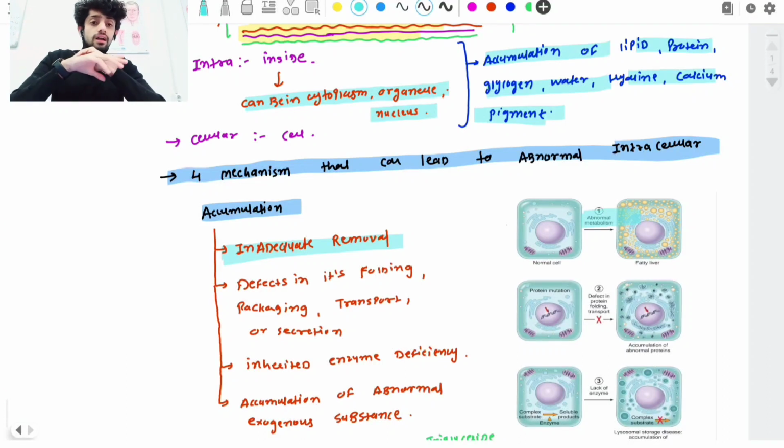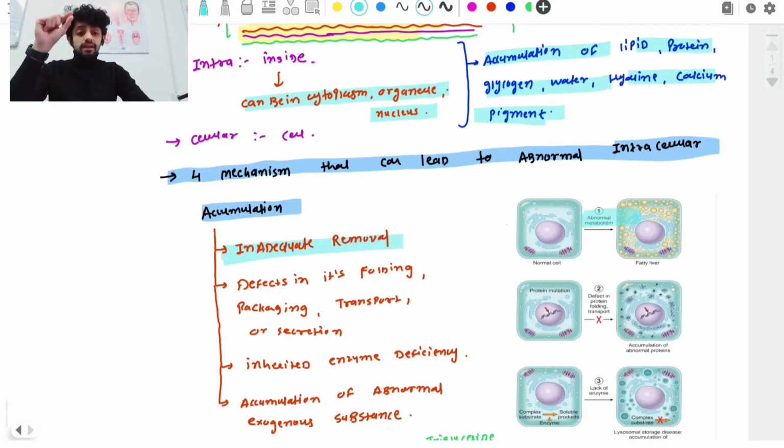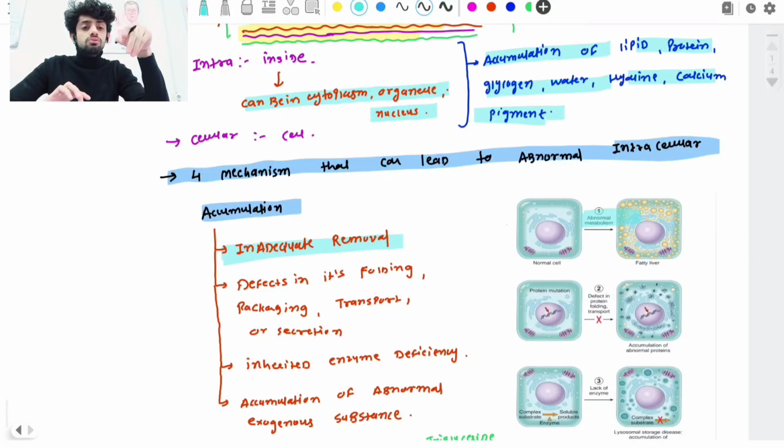What is the second mechanism? Normally after protein synthesis, the protein must be folded and packaged into vesicles, and after that it is moved out of the cells by the process of exocytosis. If there is any defect in the protein folding, it cannot go out from the cells. Why is it not able to go out? Because it is not able to go inside the vesicles, which is mandatory for the protein to go out of the cells.